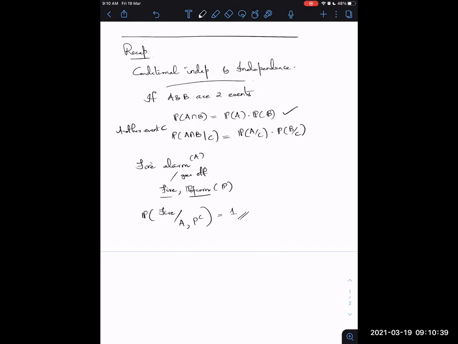Is the idea of conditional independence clear? These were two independent events to start with. Now, conditioned on the fact that the alarm has gone off, you completely know that either the fire has happened or the popcorn is the one causing the alarm. That's why the probability is 1.